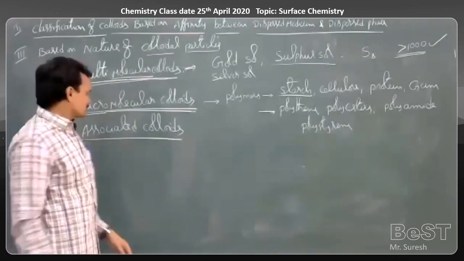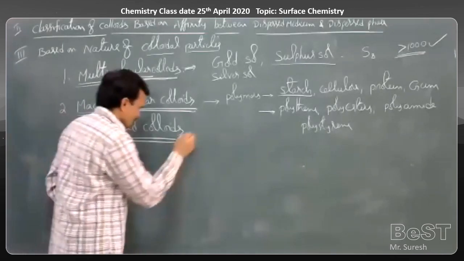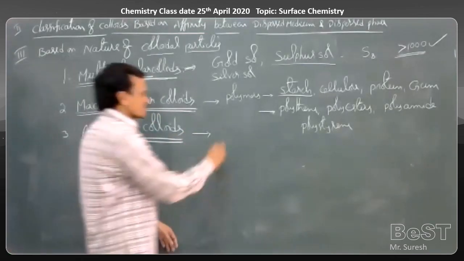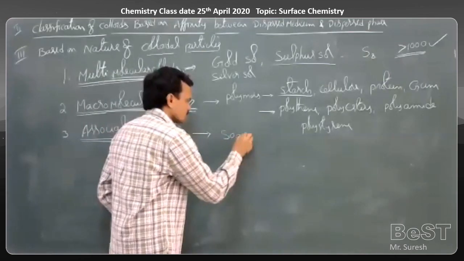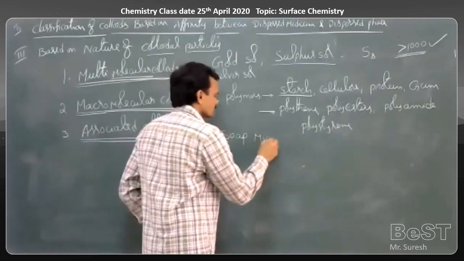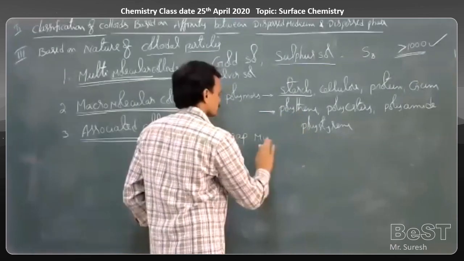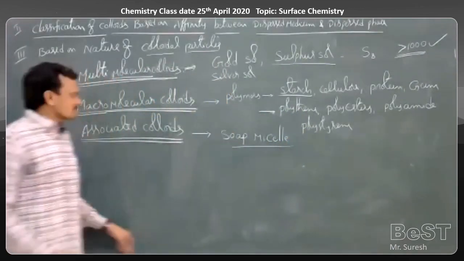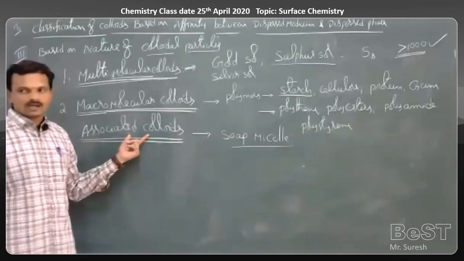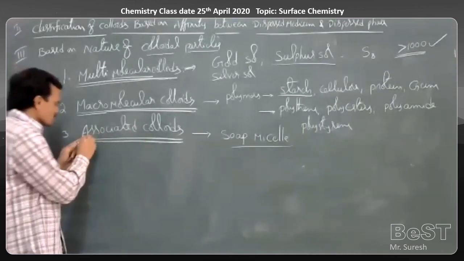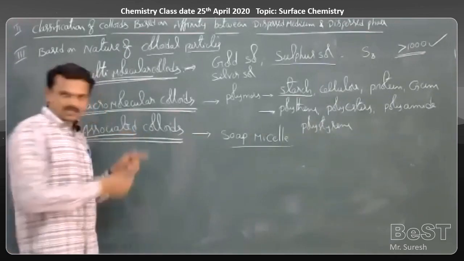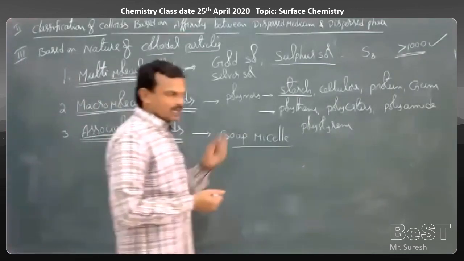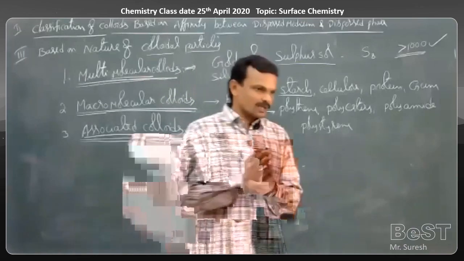Associated colloids. An example is the soap micelle. Even in the word itself, the meaning is association. These are formed by the association of simple particles.